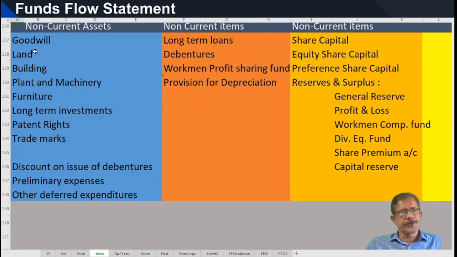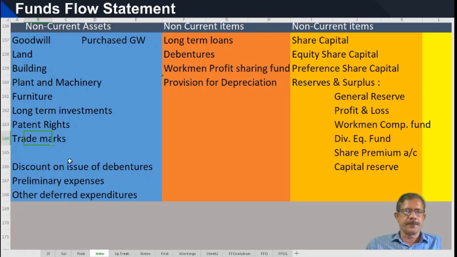And here is a list of non-current assets. Goodwill appearing in the balance sheet may be a purchased goodwill. Then land, buildings, plant, furniture, long-term investments, patent rights, trademarks, and these are all non-current items.